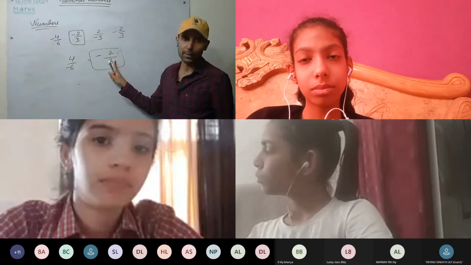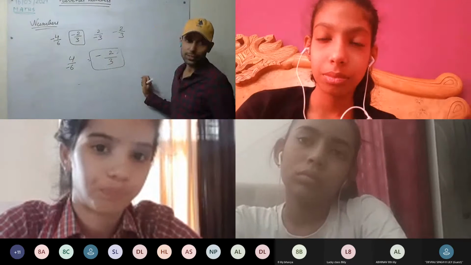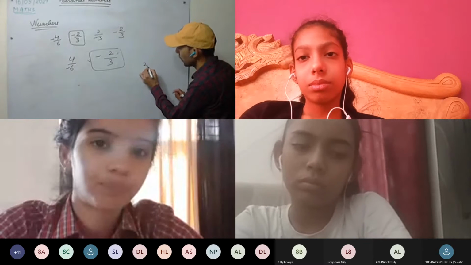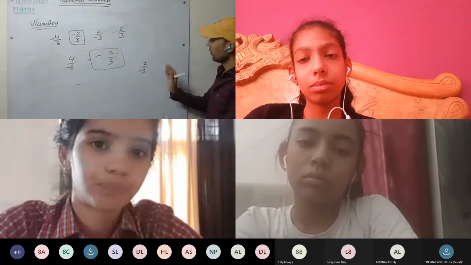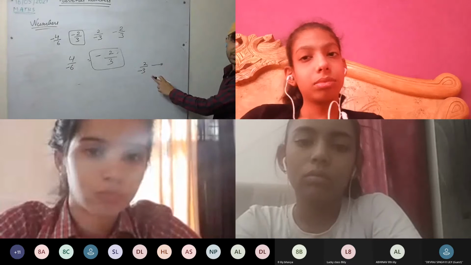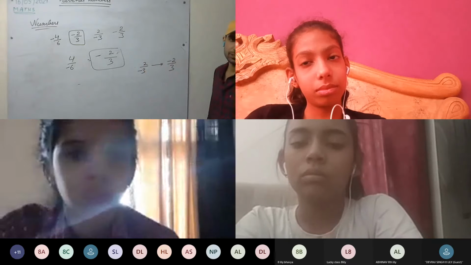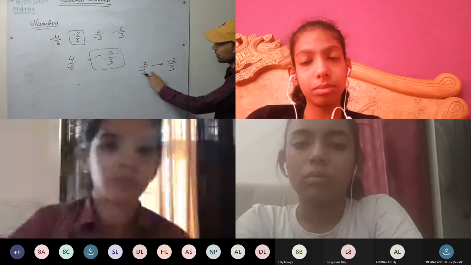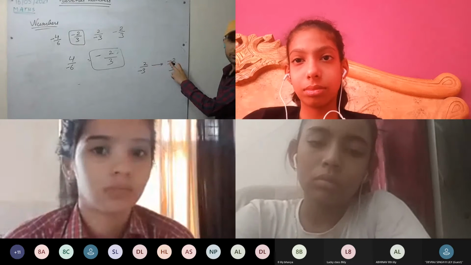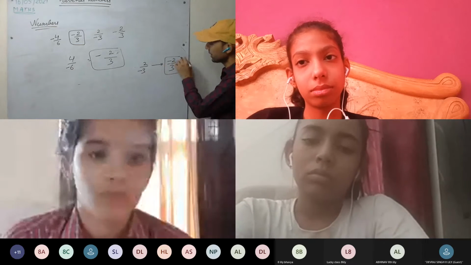2 and 3 are prime numbers, they are co-prime numbers. So the negative sign must be with the numerator. So any number that is provided, for example, 2 upon minus 3, while we operate on these numbers, first convert it into standard form, that is minus 2 by 3. The negative sign is always with the numerator. The number does not change, it is the same quantity. So this is our standard form.